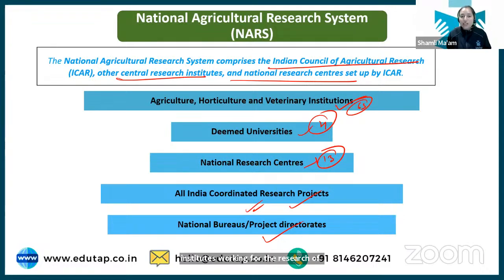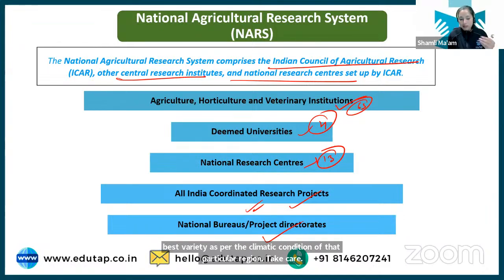Now these locations will set trials. These locations will sow the seed of maize and see which variety of maize is performing better in their location. Accordingly they will distribute seed to the farmer. That is the purpose of this All India Coordinated Research Project, so that we can test all the different varieties of all different crops, and accordingly we can recommend the best variety as per the agroclimatic condition of that particular region. Okay? So you have to know about this All India Coordinated Research Project.